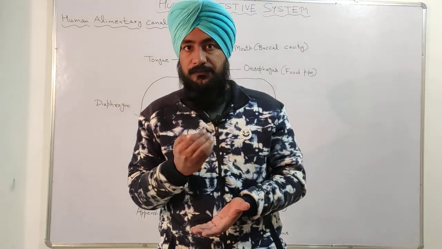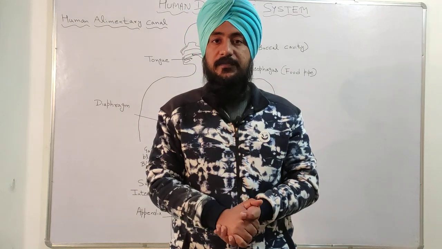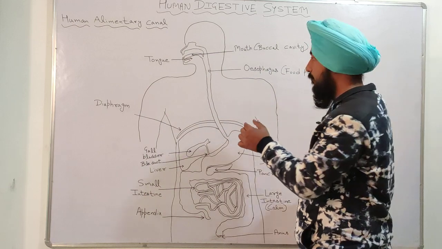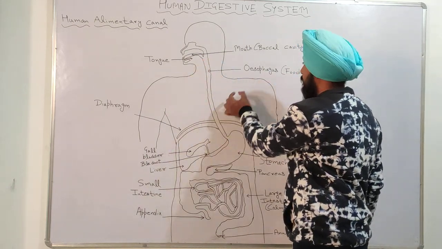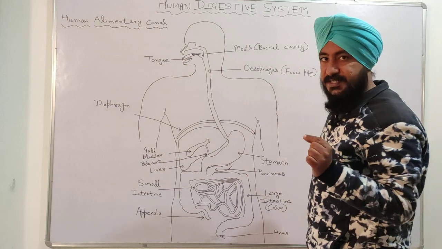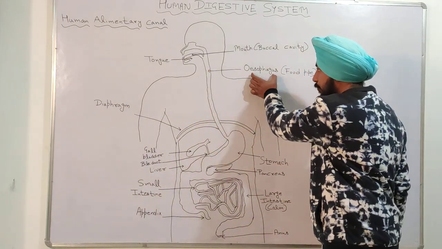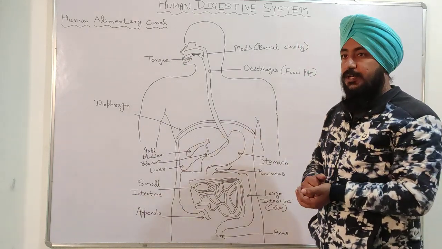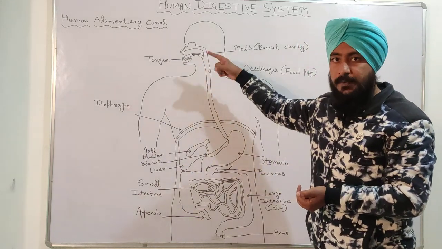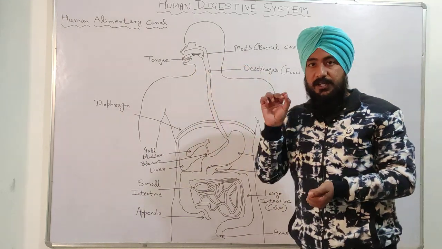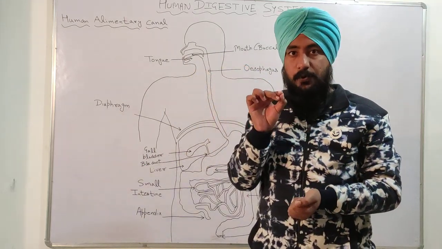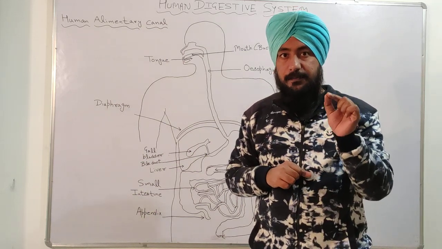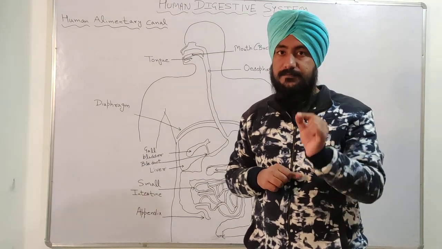Now, the food which we intake in our mouth will come here. You can see here, this pipe is called food pipe or oesophagus. So the food enters in this pipe from the mouth, and in this pipe a special type of movement of food occurs, and that is called peristaltic movement.